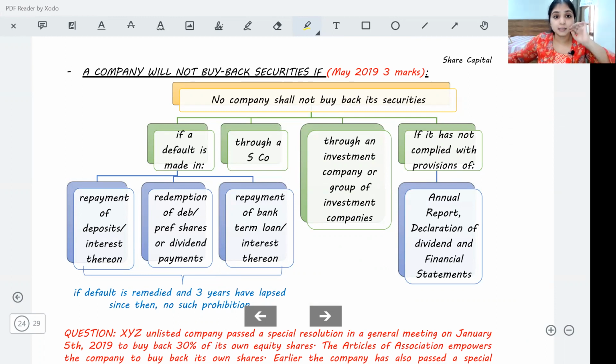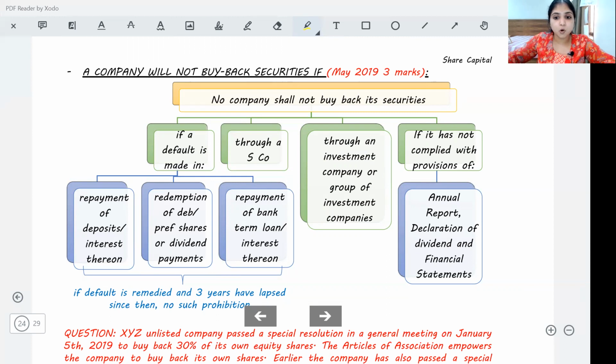So if the company has committed a default in repayment of deposits or redemption of debentures or redemption of preference shares or paying interest on deposits or paying any interest on debentures or paying any dividend on preference shares, or if the company has defaulted in the repayment of any loan to a bank.